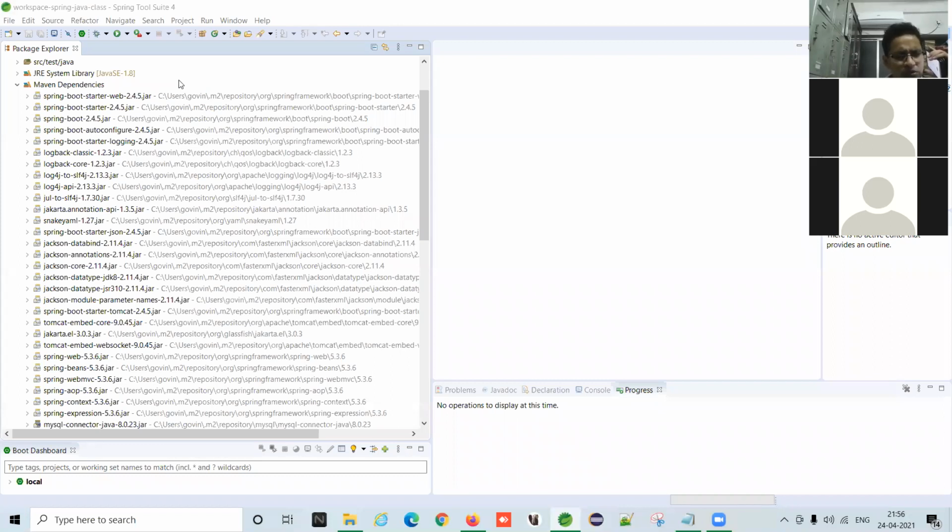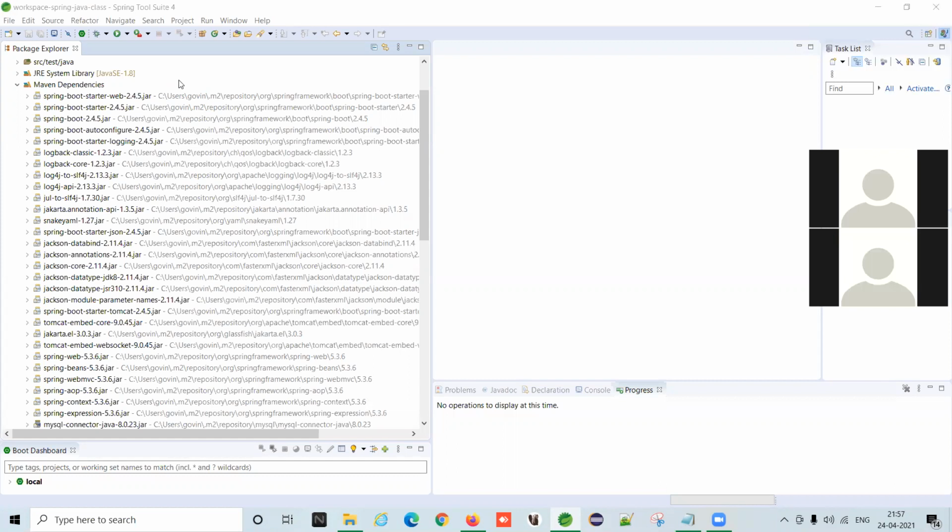Yes, select project name and location. Then use default workspace location. Okay. Then Next.